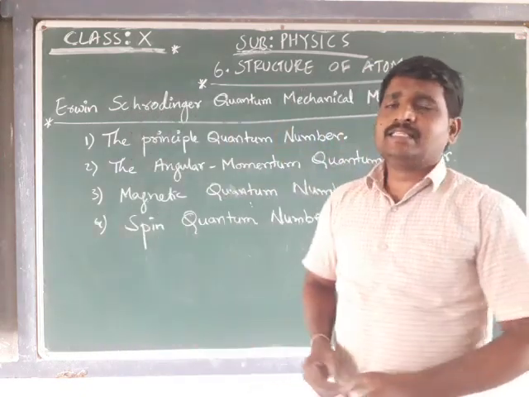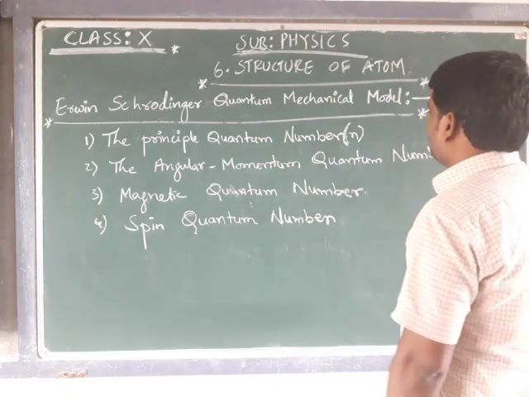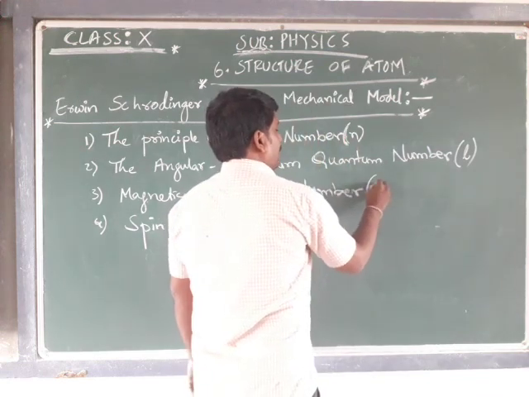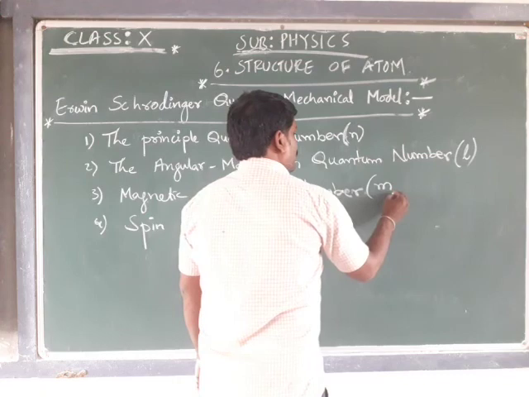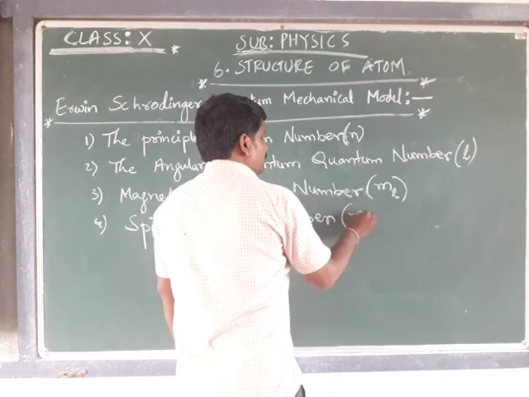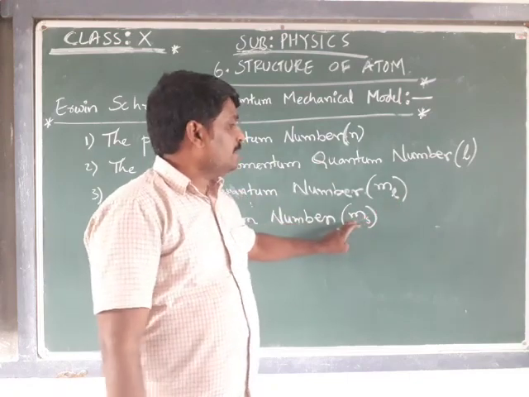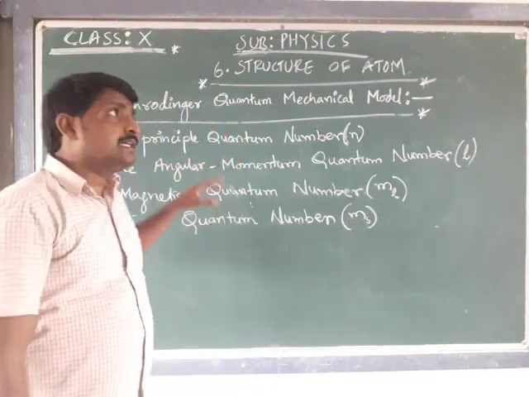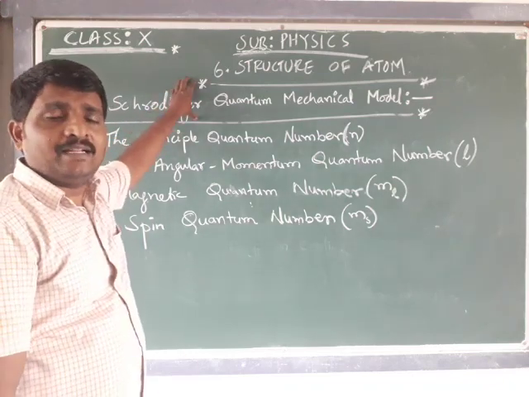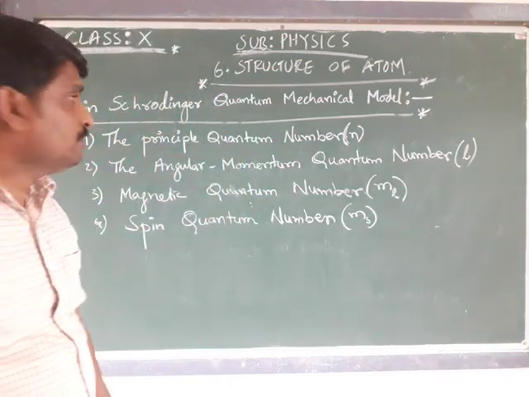Every quantum number is denoted by a respective letter. The principal quantum number is denoted by n, the angular momentum quantum number is denoted by small l, the magnetic quantum number is denoted by m subscript l, and the spin quantum number is denoted by m subscript s. These are the four quantum numbers which are very useful in order to understand the concept of this quantum mechanical theory. What does this theory suggest, or how does this theory work? That's what we are going to see now.